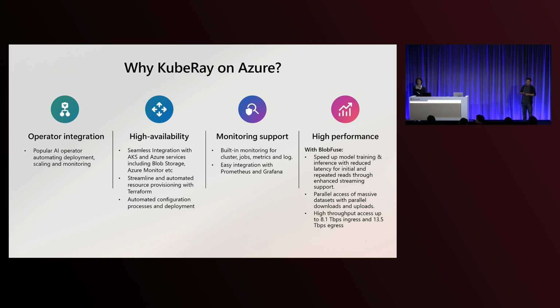High availability: with blob storage, we have seamless integration, so it can offer the best availability of the data. We streamline everything that's required for the deployment and configuration with Terraform integration. So you can further streamline your process with a typical CI/CD process.